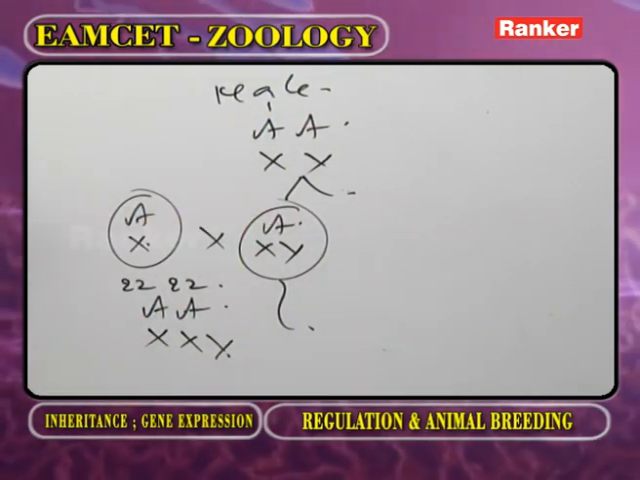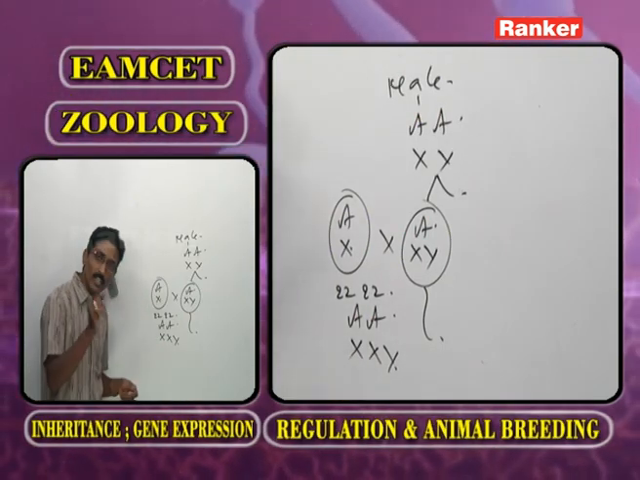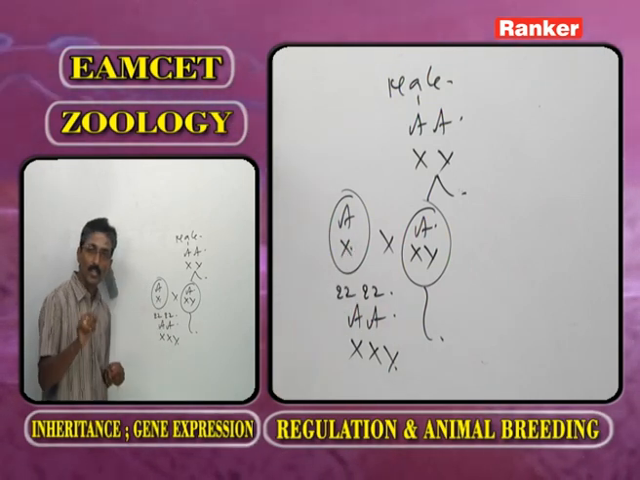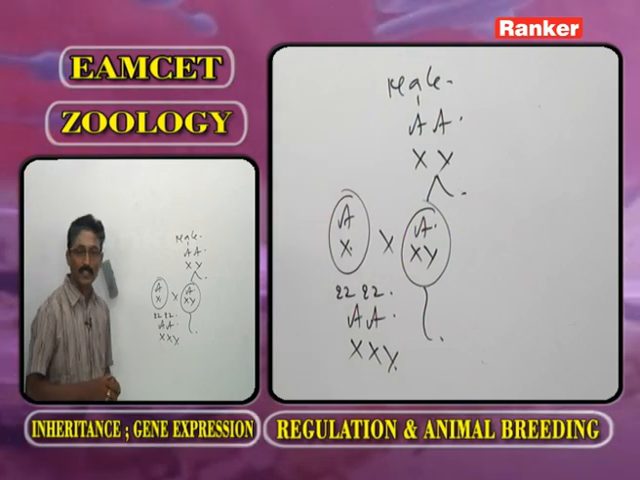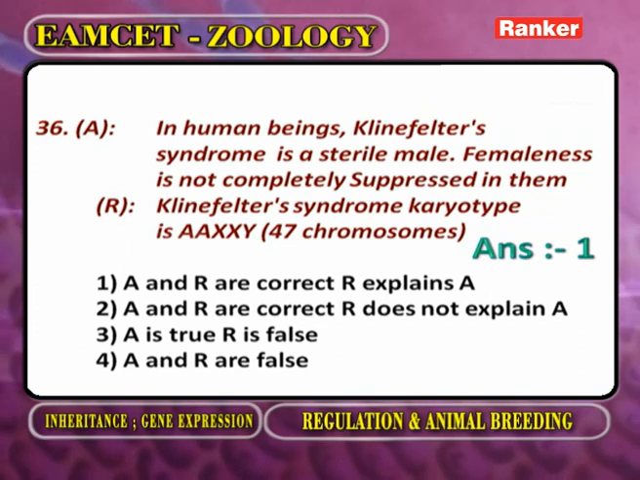So the one who has been suffering from Klinefelter's syndrome has one extra X present in his body, that is derived from the female. So in his body the female characters are not completely suppressed. So here the answer is the next one.